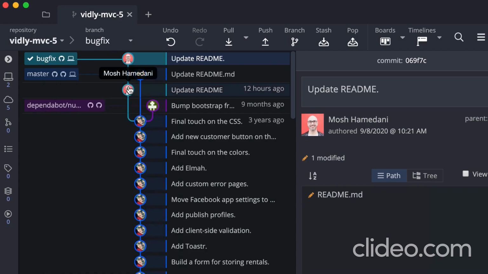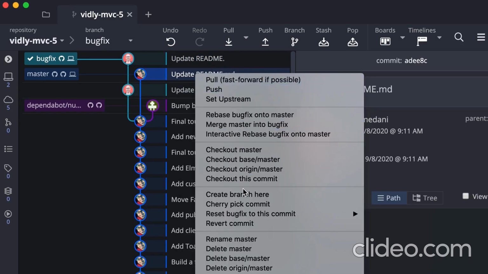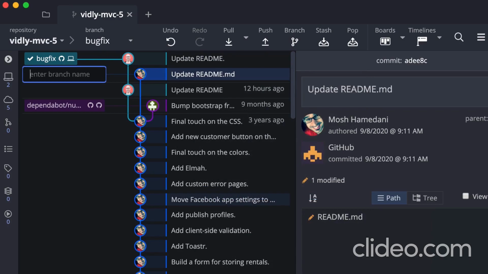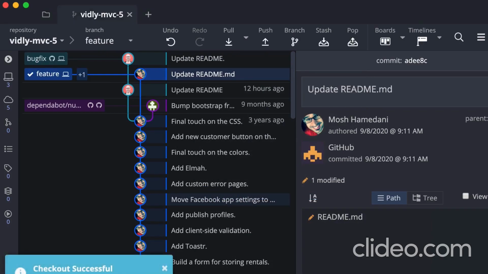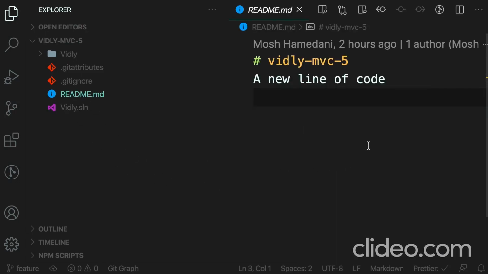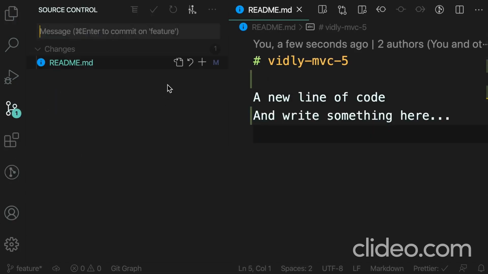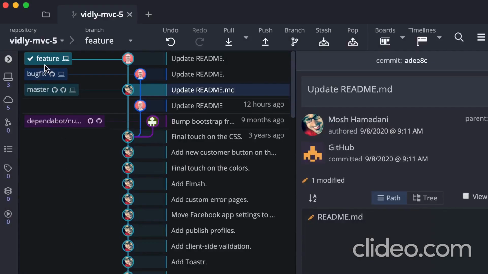So I'm going to create a new branch off of master. So I'm going to right-click this commit, which is the last commit on master. Then create a new branch called feature. All right, now let's make a small change and add a new commit to this branch. So I'm going to go to README file and write something here. Save. Now let's make a commit and say update README. Good. So our feature branch has moved forward.